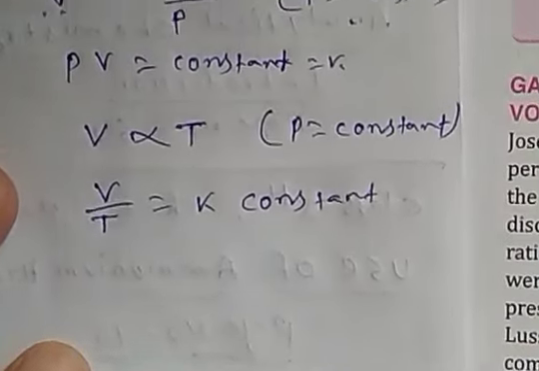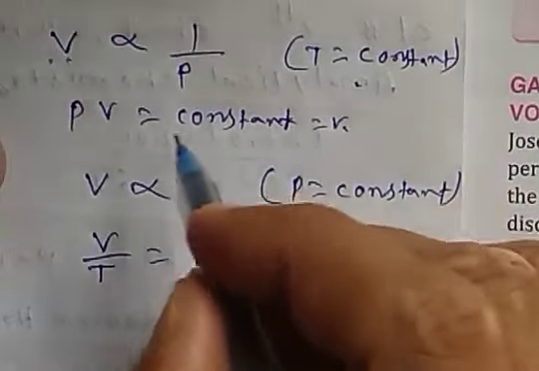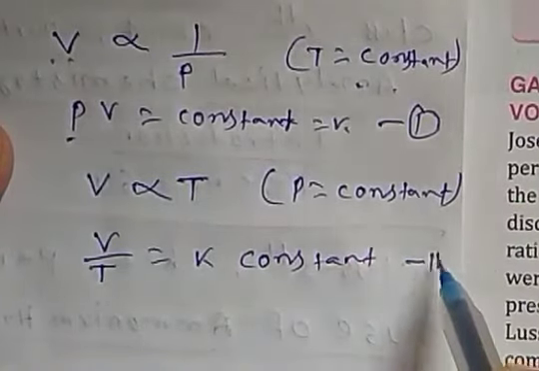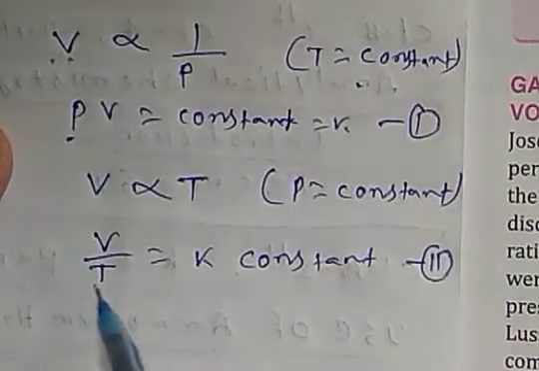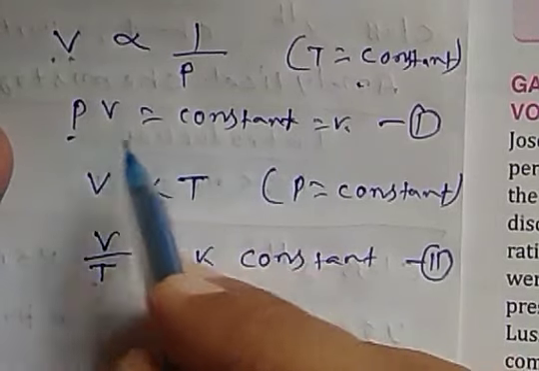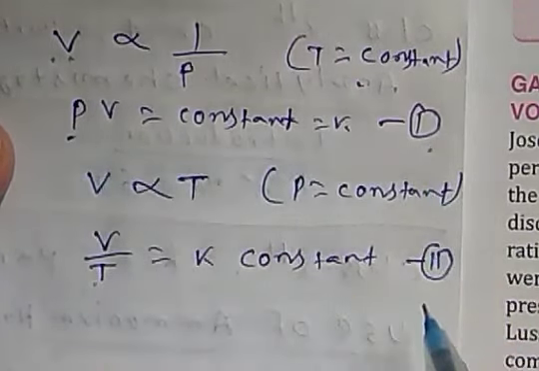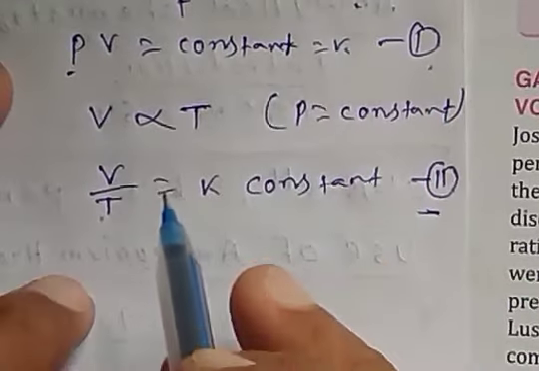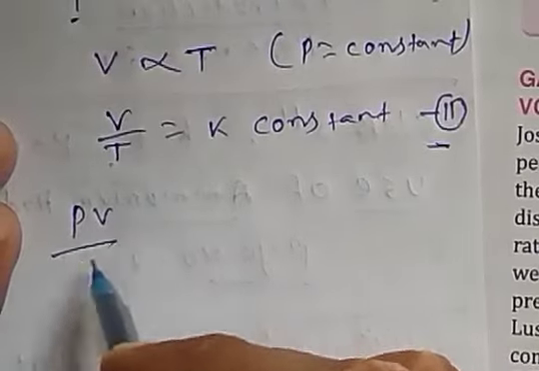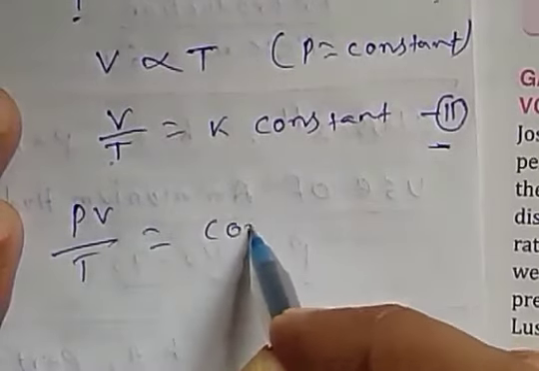Now apply both laws. PV equals constant, Boyle's law, and according to Charles' law, V by T equals constant. By combining both the equations, equation number 1 and equation number 2, we finally get that PV by T equals constant. How?